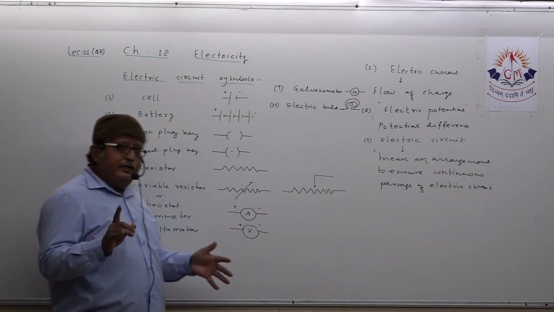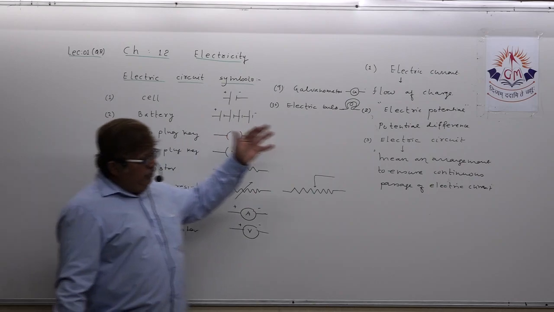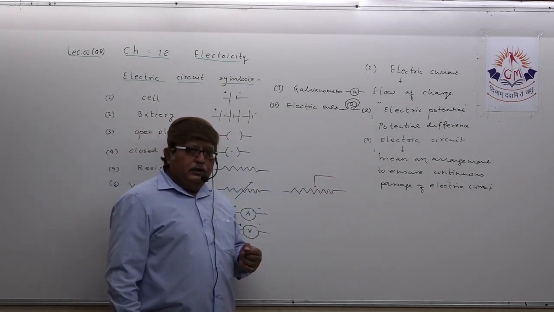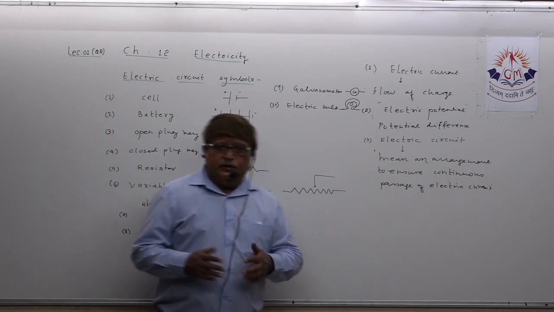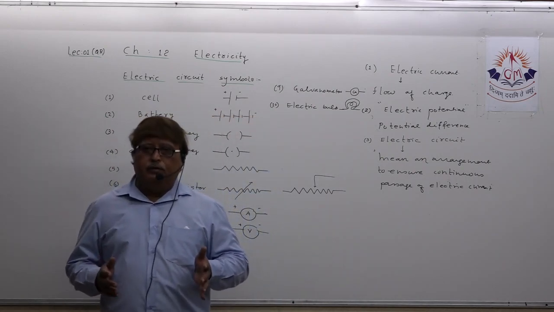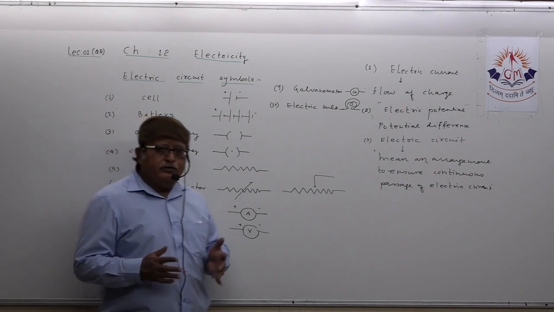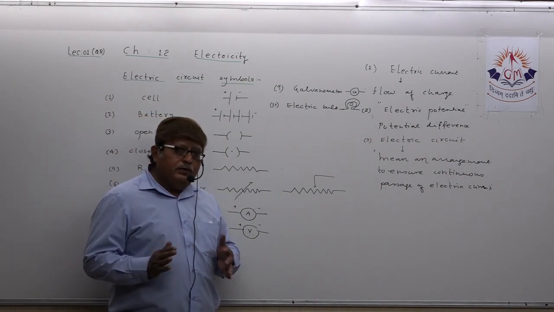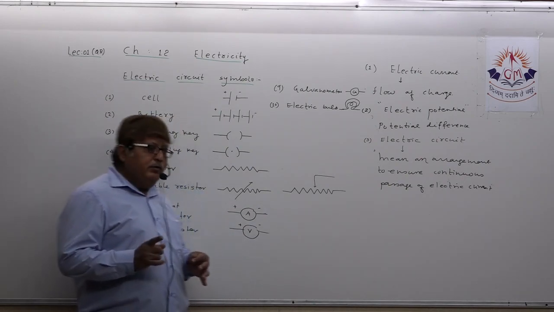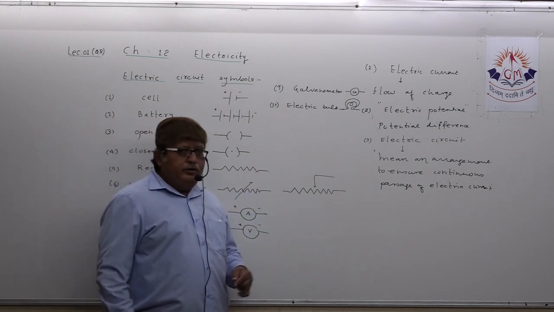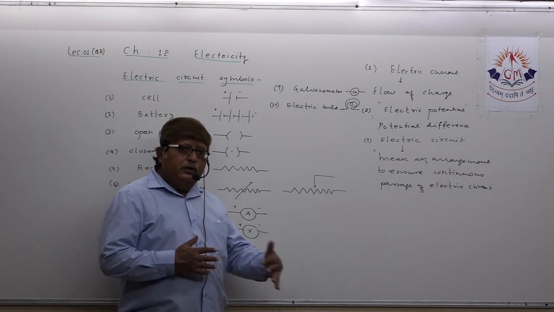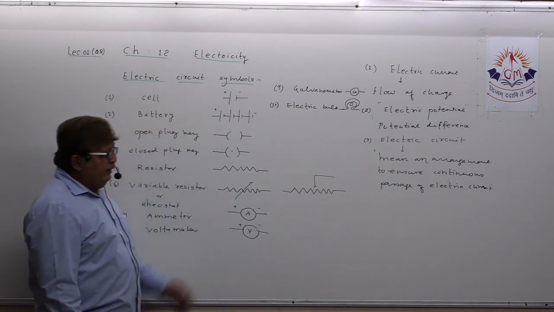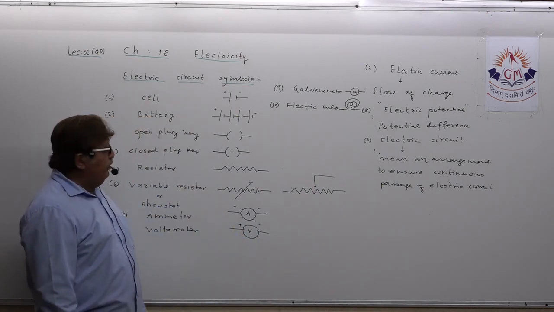So dear student, at that time you need to first define electric circuit. Electric circuit is a precise schematic arrangement of electric instruments to ensure continuous passage of electric current. That is known as electric circuit.